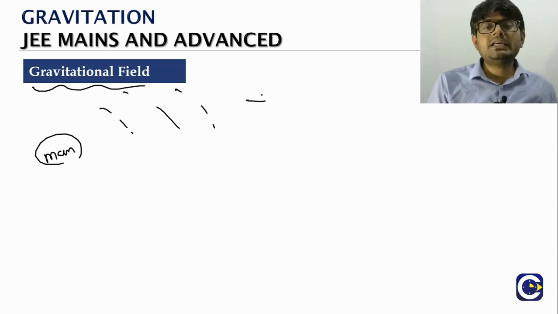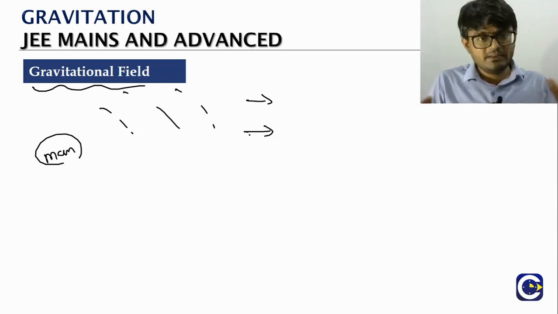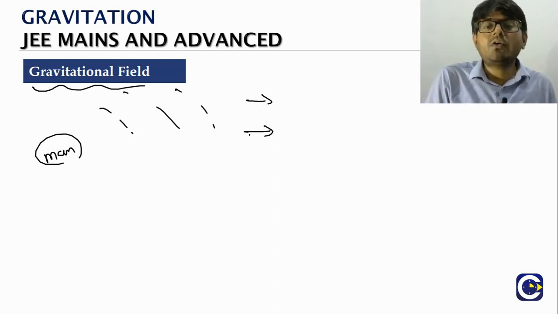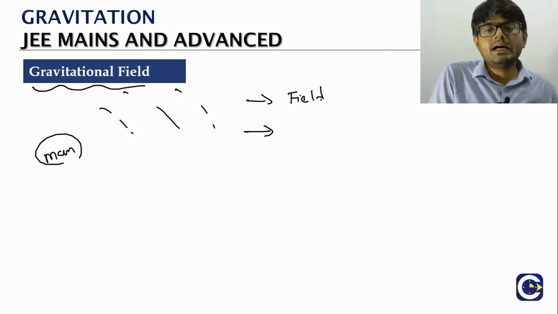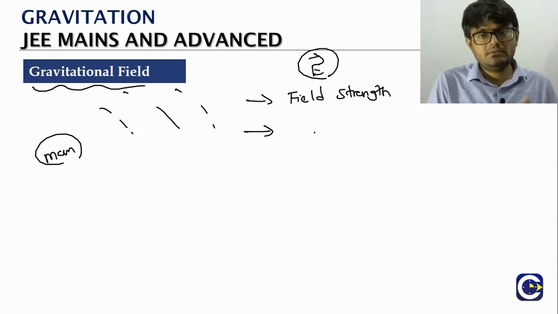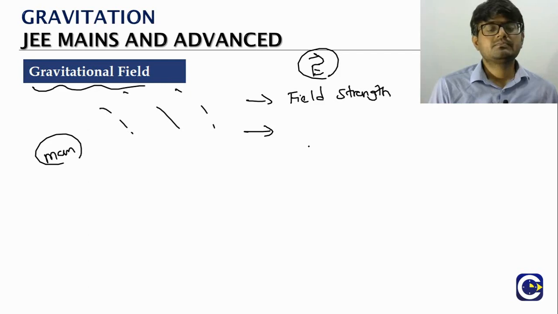Now the gravitational field can be felt, but we have to quantify it. We will quantify it by using two quantities. One is the gravitational field strength, which we can represent as a vector, using the symbol E bar.